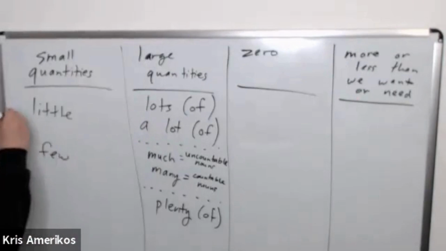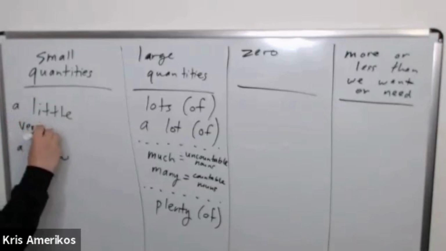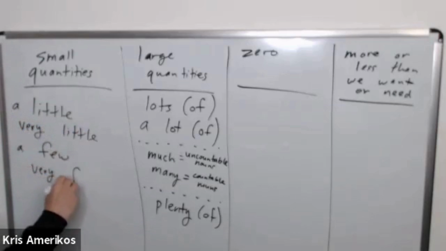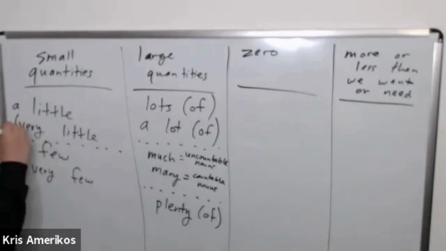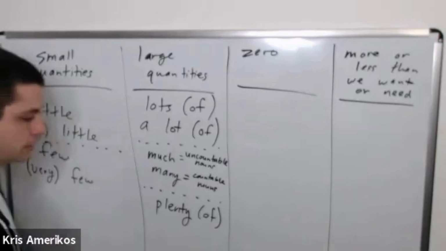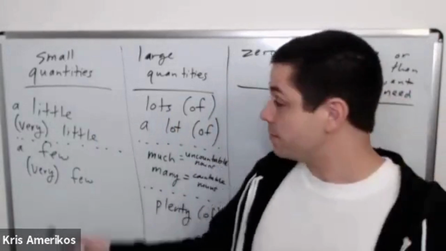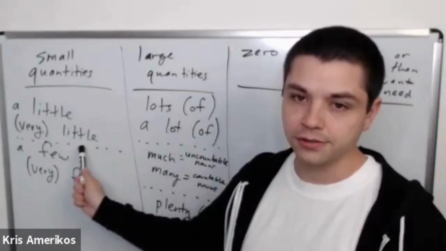We have a little and a few, and we have very little and very few.